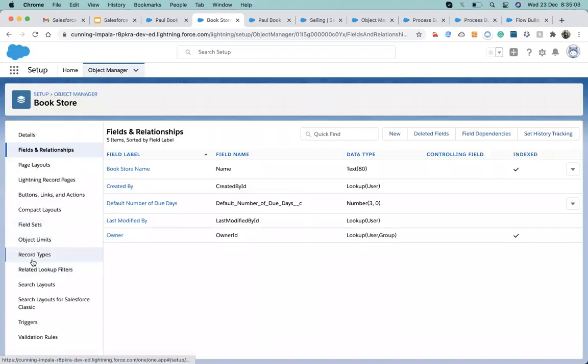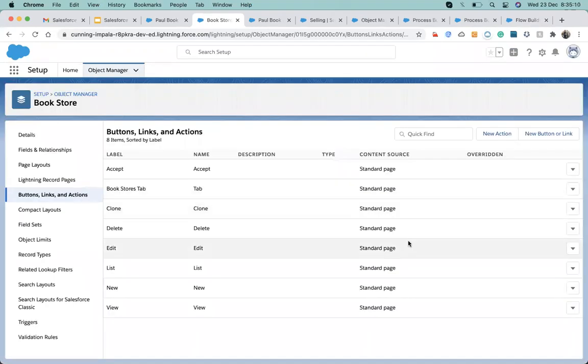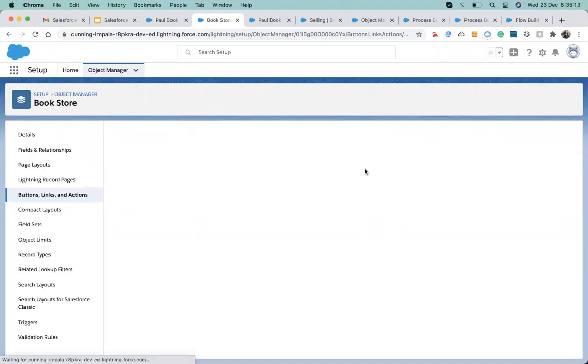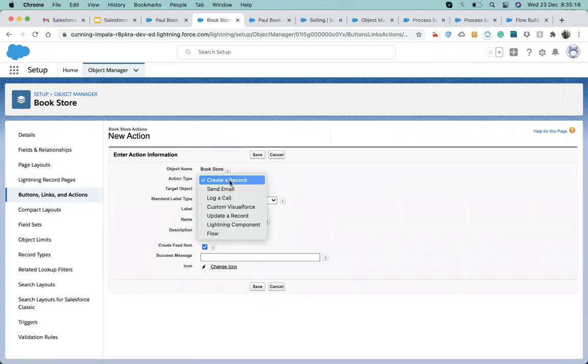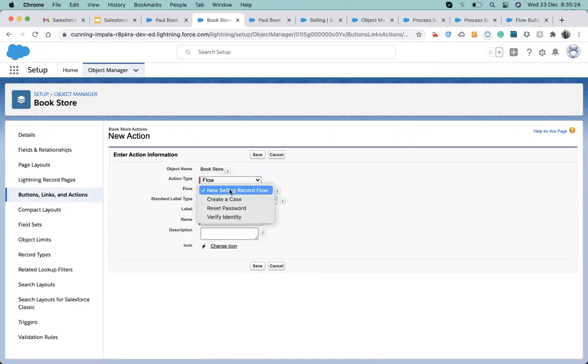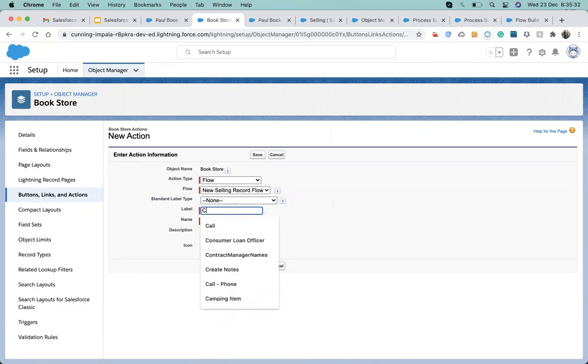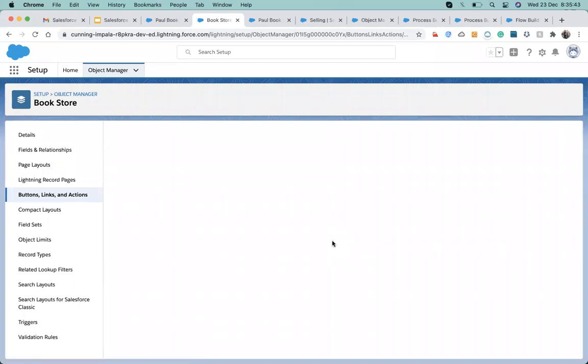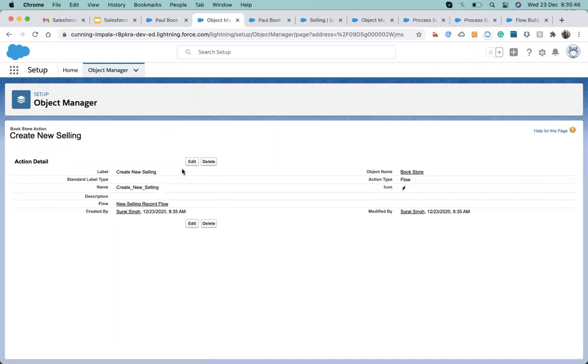Here, where are the button settings? Here I have an option called new action, and in that new action I will choose my flow. In that list I can see a flow called new screen record flow, and I label it Create New Selling, and then I hit save. Okay, it will create an action.